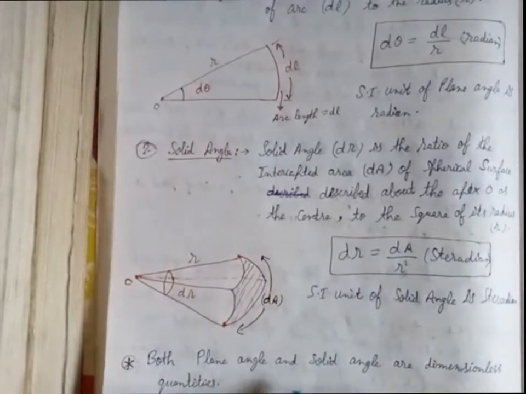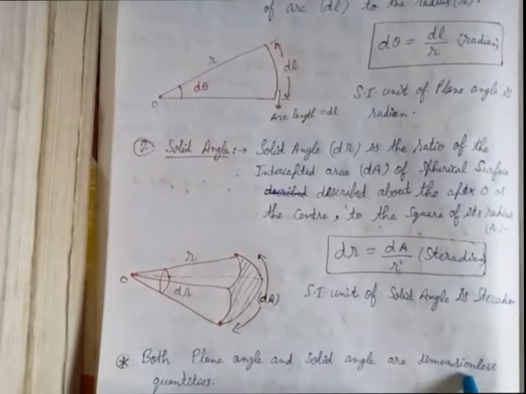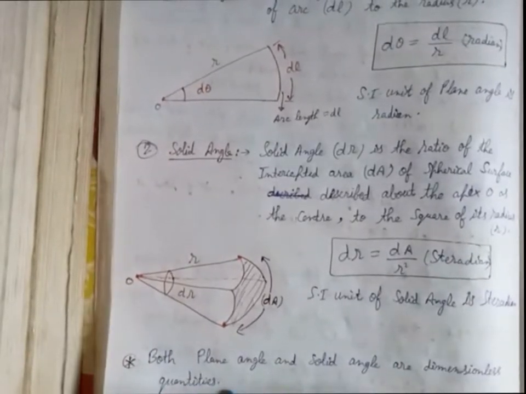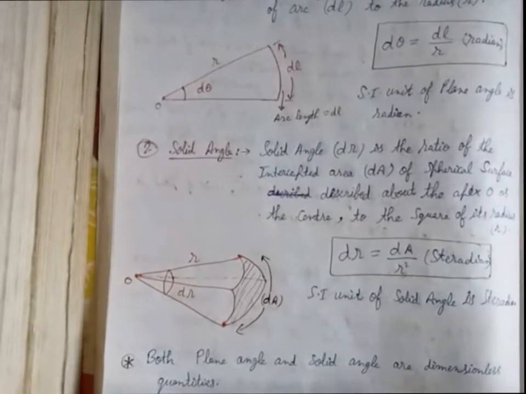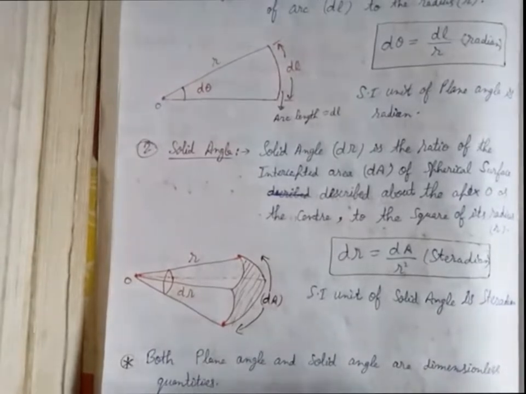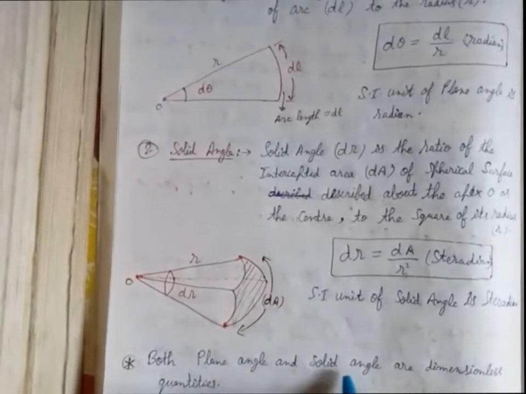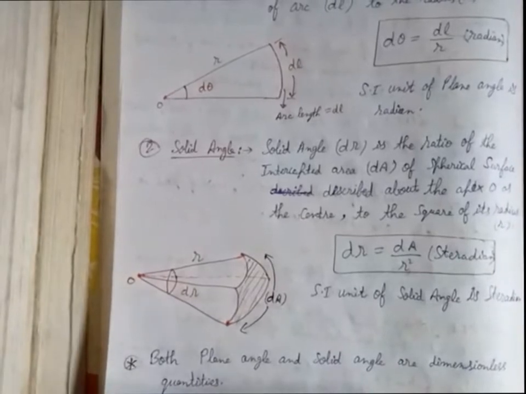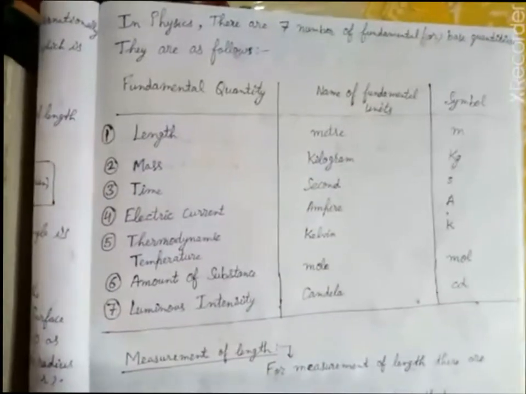Both the plane angle and solid angle are dimensionless quantities. So what do you mean by dimensionless quantities? You will come to know in the further videos or lectures. So both plane angle and solid angle are dimensionless quantities. They don't have any dimension. Okay.